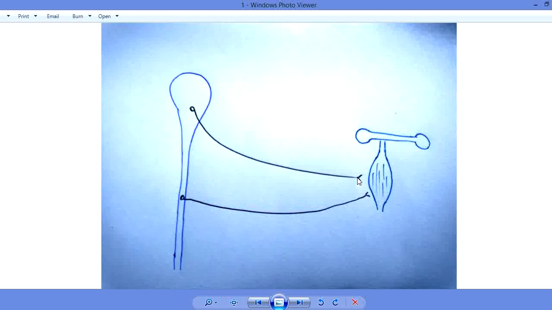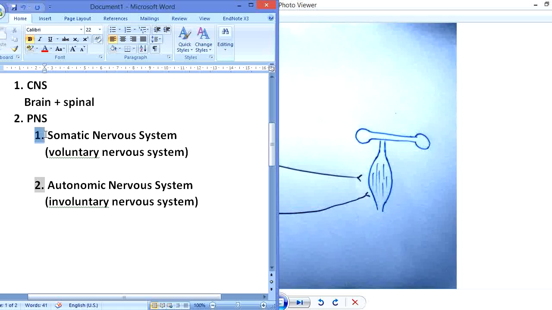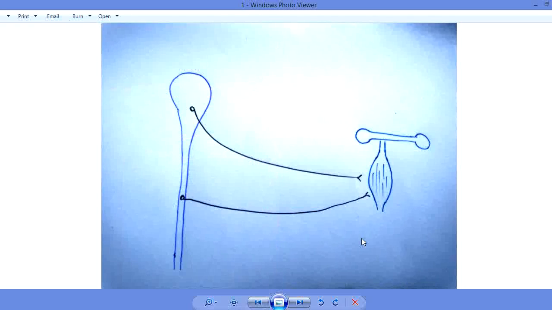One of the parts of the peripheral nervous system, that is the somatic nervous system, is always supplied to the skeletal muscle. The skeletal muscle is always supplied by the somatic nervous system. These fibers connect the central nervous system with the skeletal muscle, and you can also see that this must be a single neuronal fiber. This neuron will not be connected with any other neuron.